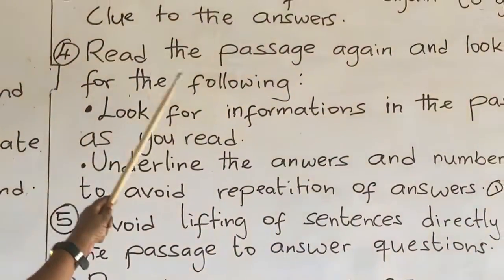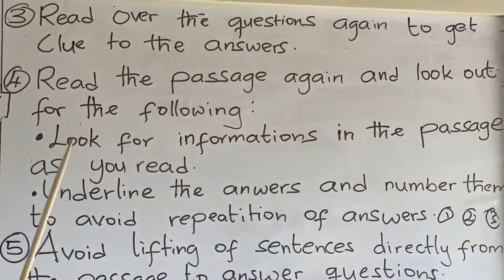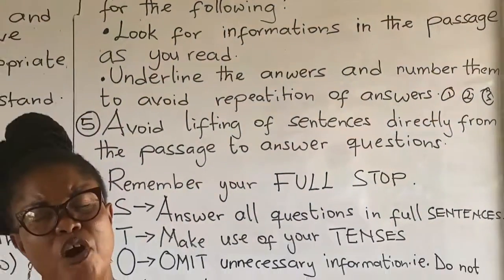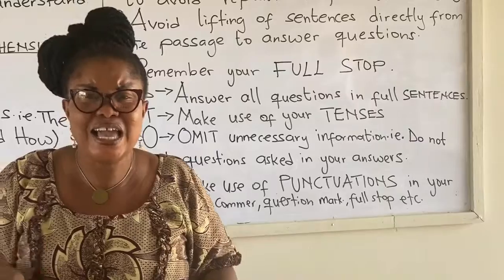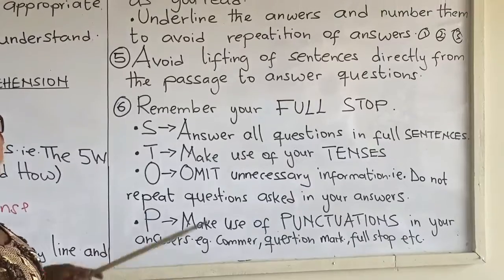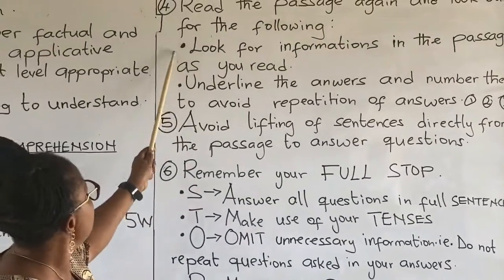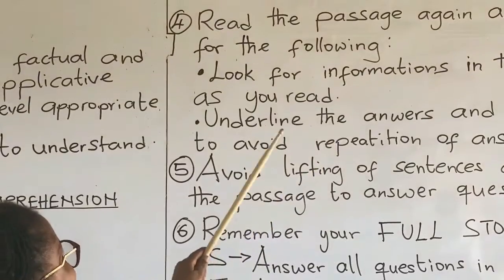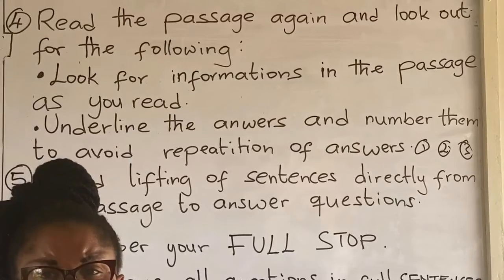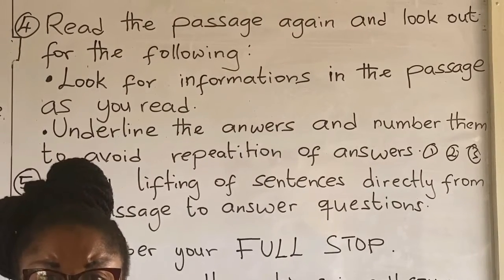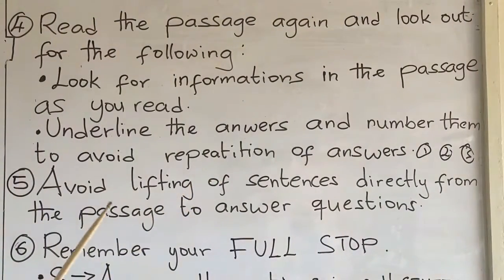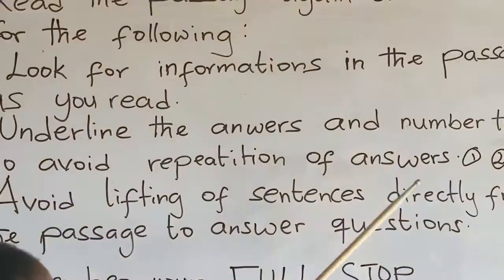Step 4. Read the passage again and look out for the following. After reading the questions for the clue, go back to the passage again, read it again to get information from the passage. As you read again, look for information to the answers to the questions. Underline the answers and number them to avoid repetition of answers.